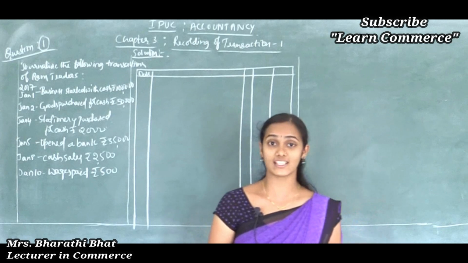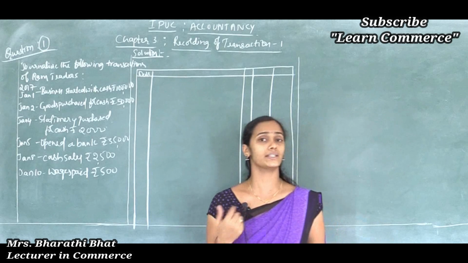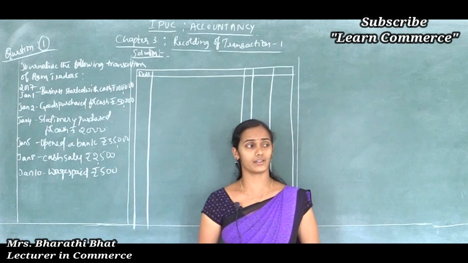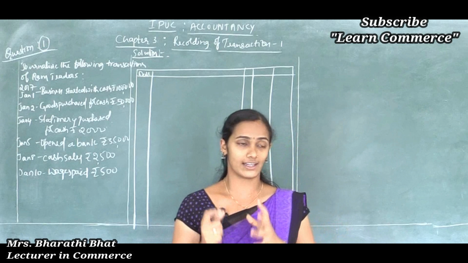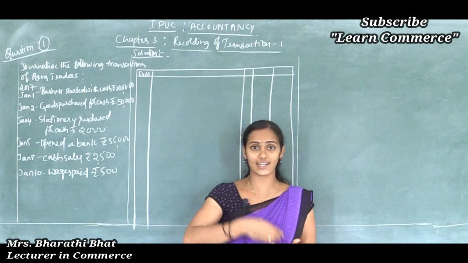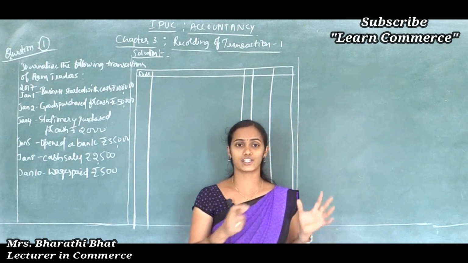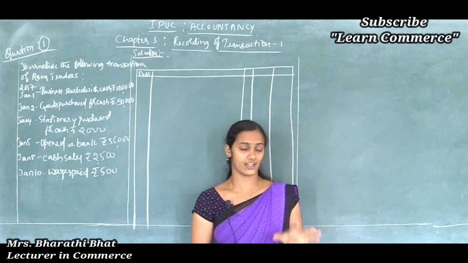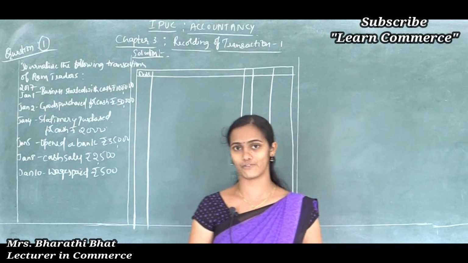Dear students, in the previous class we discussed the concept of the accounting equation and the books of original entry. There we discussed the concept of the journal. A journal is a book in which transactions are recorded for the first time in chronological order. That is called a journal. So the basic function of accountancy, or of an accountant, is to record the transactions in the books of account, right?